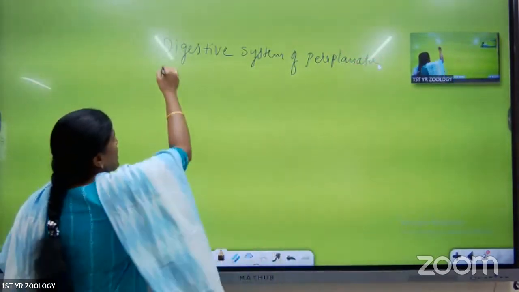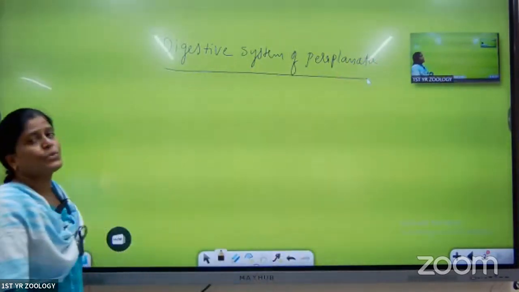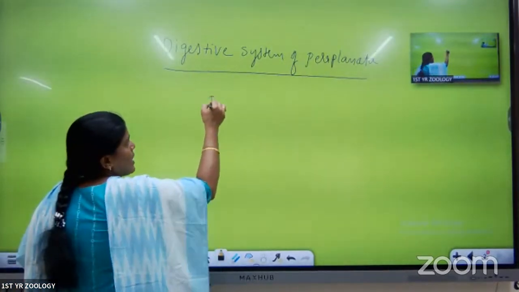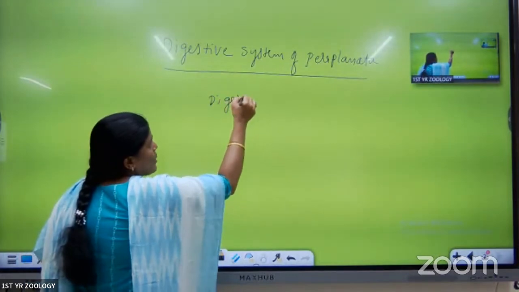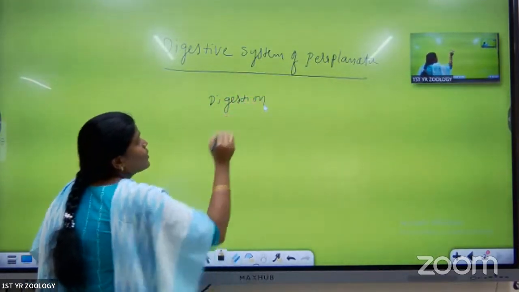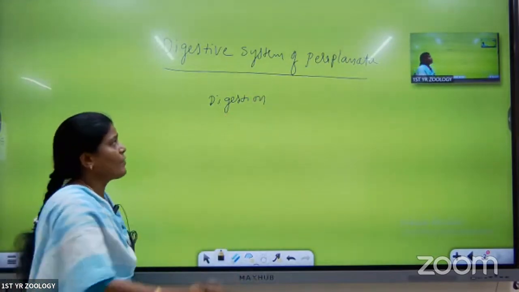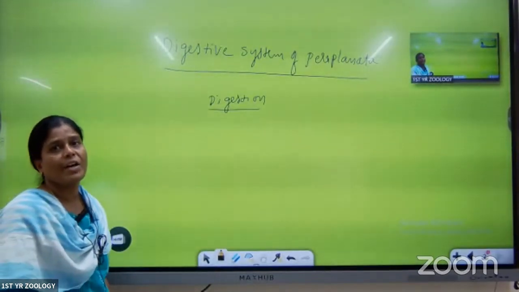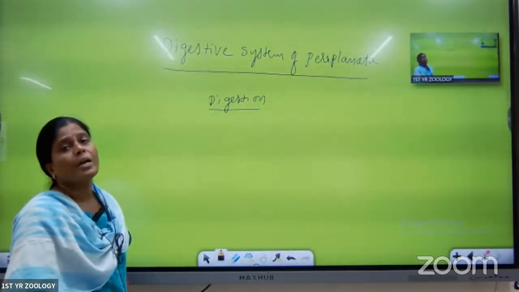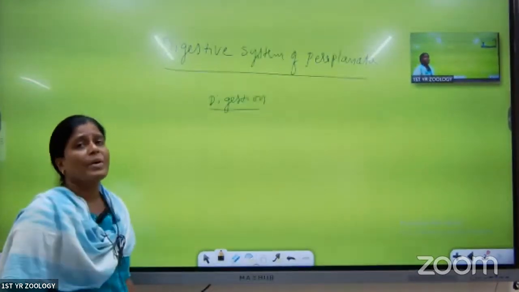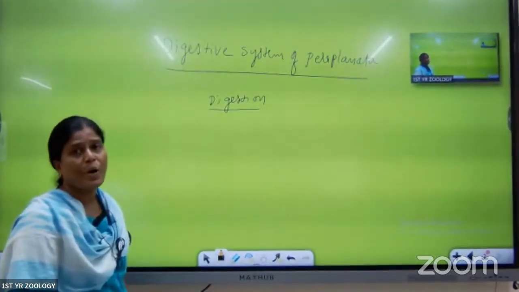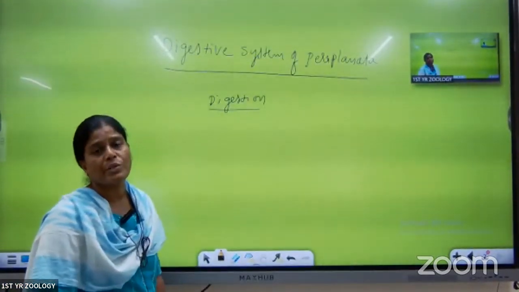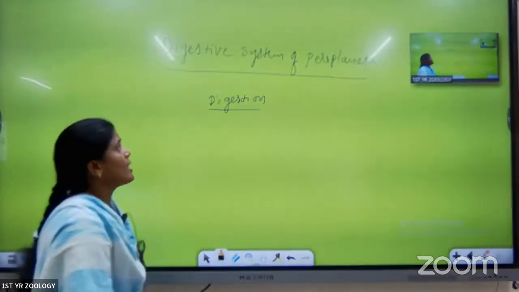Digestive system of Periplaneta. First, what is the digestive system? The digestive system is mainly useful for digestion. What does digestion mean? The complex molecules are converted into simple and diffusible form, that we call digestion. The digestive system is useful to every organism, not only Periplaneta but also higher animals, some invertebrates and the vertebrates. The function of digestion is to convert complex molecules into simple and diffusible form.